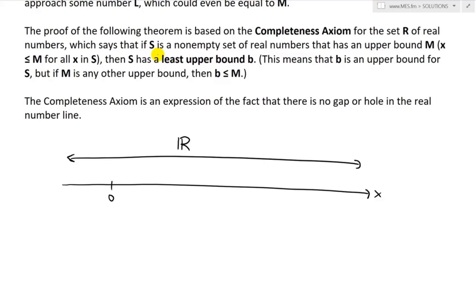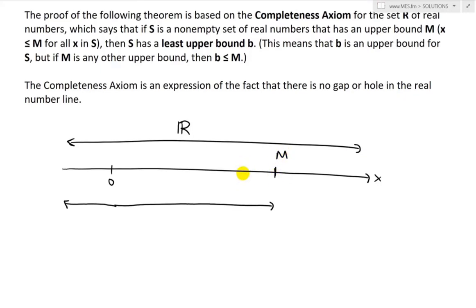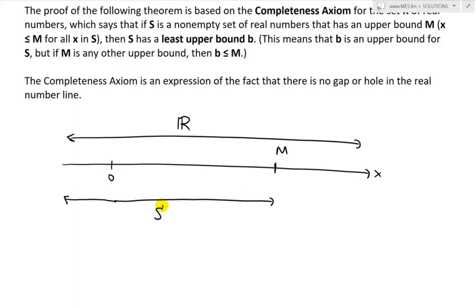And then S is a non-empty set of real numbers that has an upper bound M. So S will be a set of real numbers from all the way to the left, moving all the way up to here, which is M. And this is S. I'll draw S like this, which indicates it's a set, so it stops right across over there.